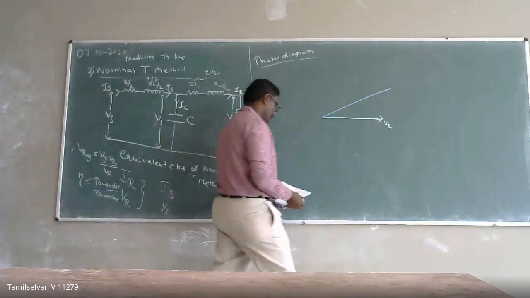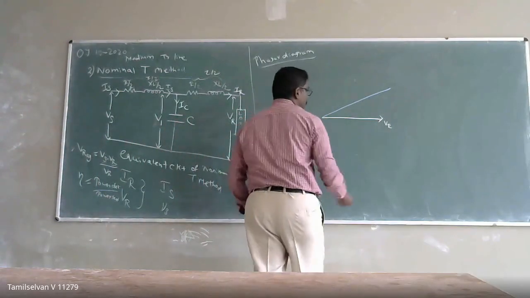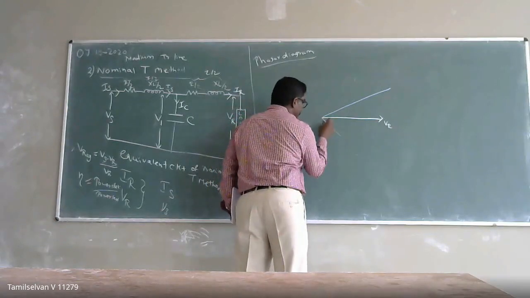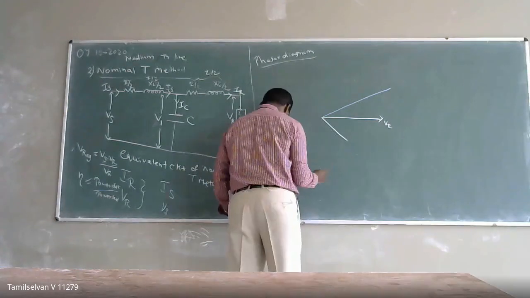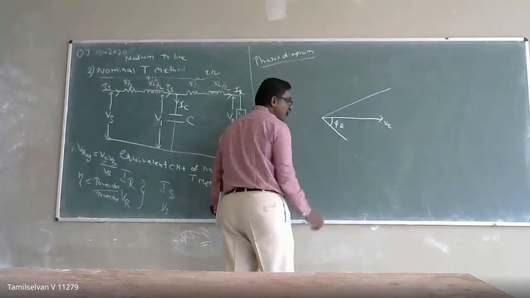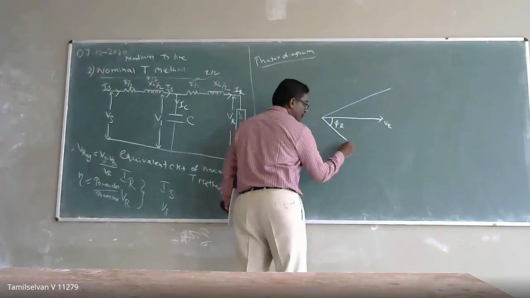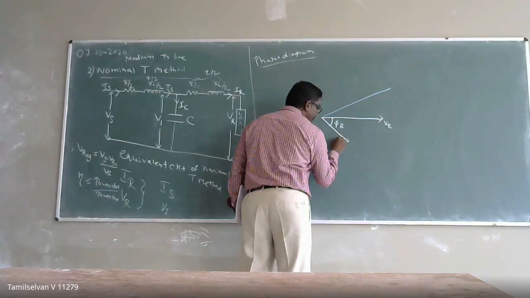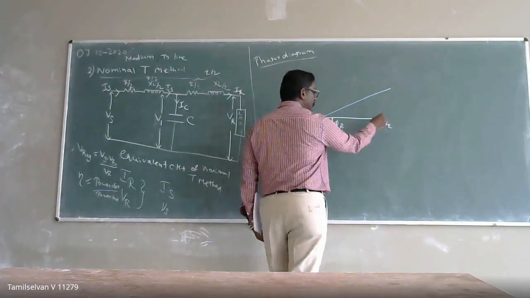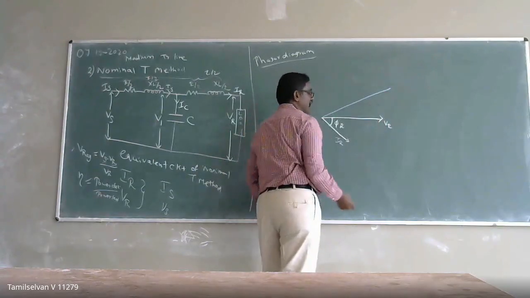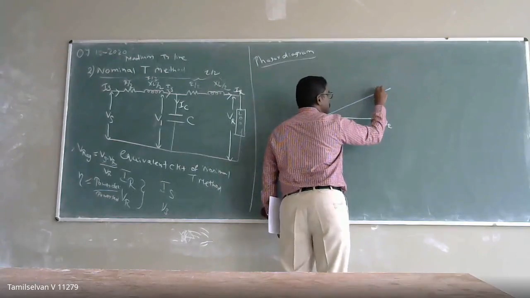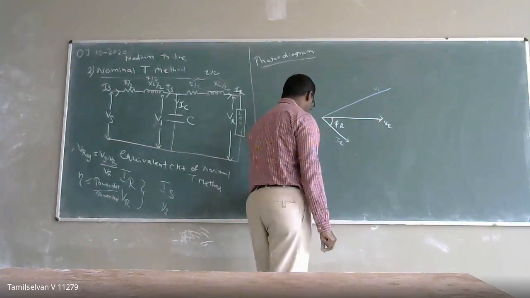Here I am going to draw it out. Since VR is the reference, the receiving end current IR lags the voltage by an angle phi R. This is my receiving end current. With respect to the sending end, this magnitude is going to be higher. That is my V1 voltage, which is the capacitance voltage.